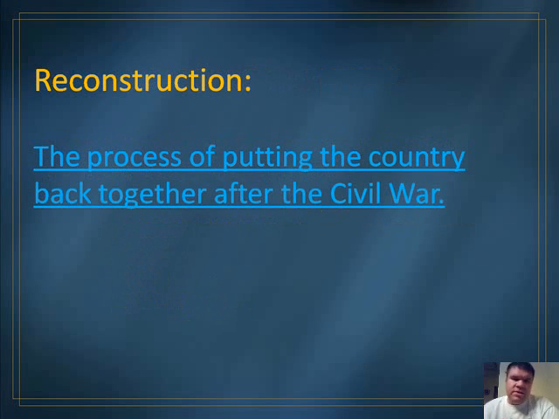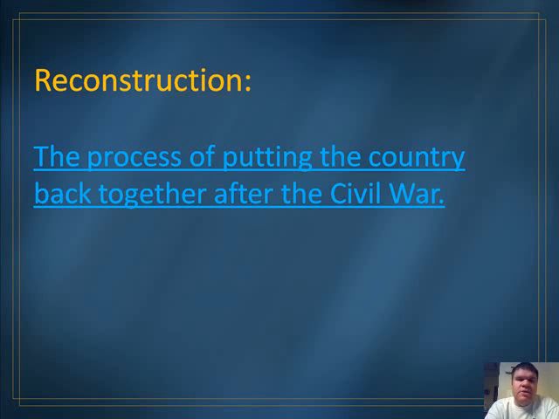Let's start with a definition. Reconstruction is the process of putting the country back together after the Civil War. The Civil War ends, 620,000 Americans are killed, and there are hard feelings between the North and the South. President Lincoln has been assassinated, and the country is trying to put itself back together.